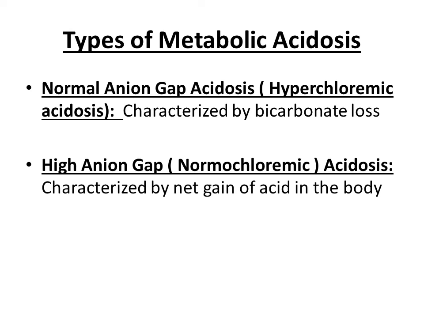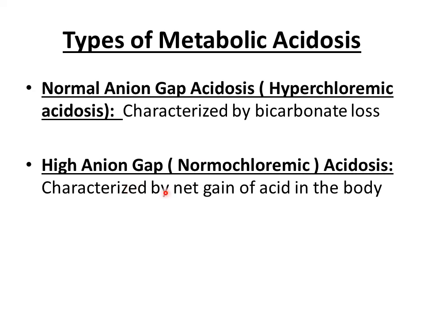So bicarbonate levels decrease, at the same time chloride ion levels increase to the same degree, and this results in hyperchloremia. Plus there will be no change in the value of anion gap, because the decrease in bicarbonate is being compensated equally by an increase in chloride ion concentration. So when bicarbonate loss leads to metabolic acidosis, that type of acidosis is called normal anion gap acidosis or hyperchloremic acidosis.